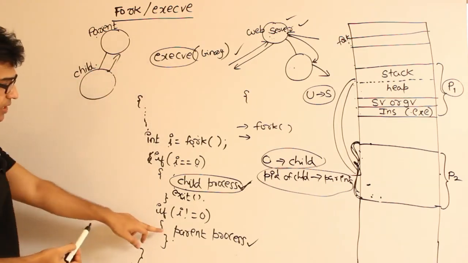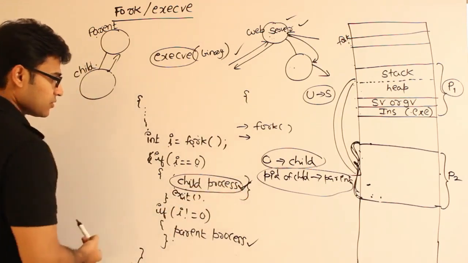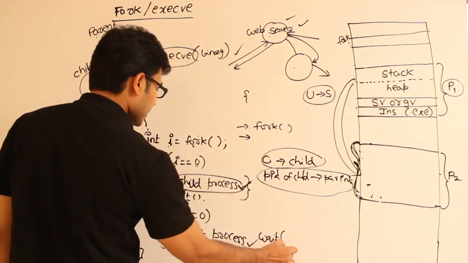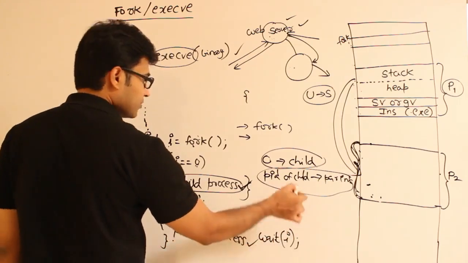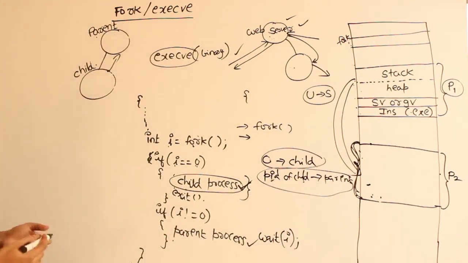Till the child process is executing, the parent will in general wait on i, where i is the process ID of the child. So this is in general how people make use of it.